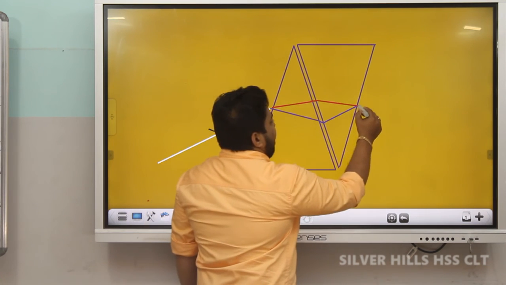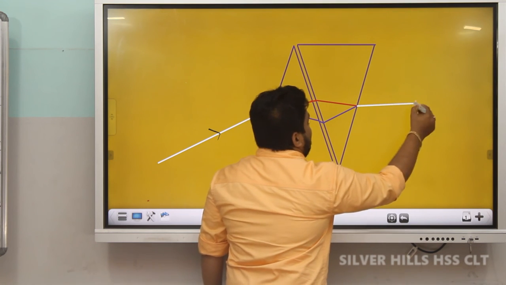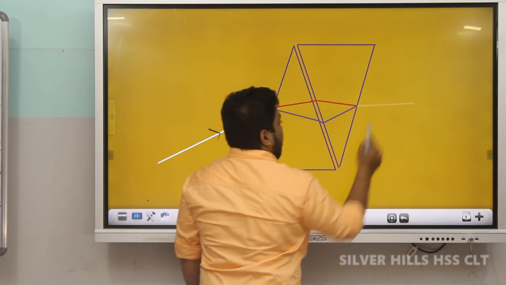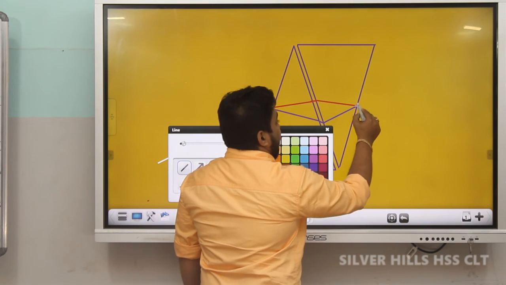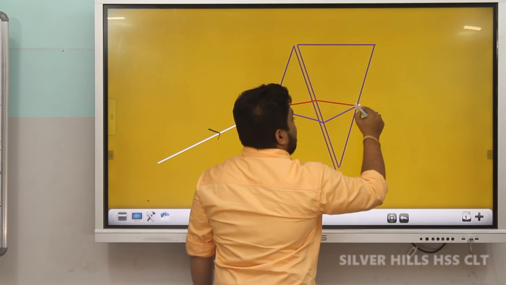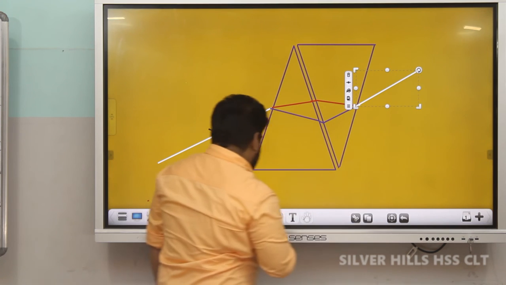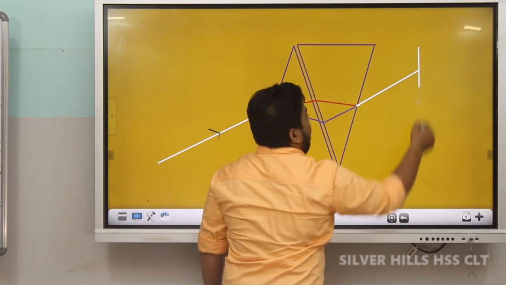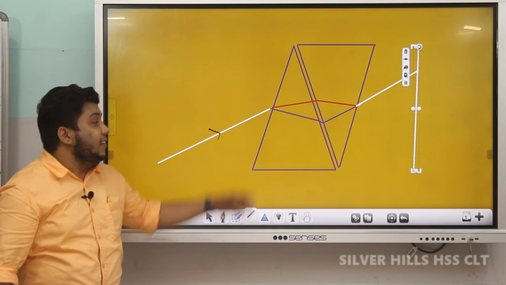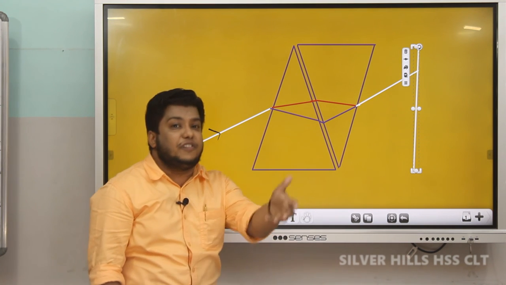So at this interface, we obtain white light. When you place a screen here, you can see white light. This is the recombination of colors.